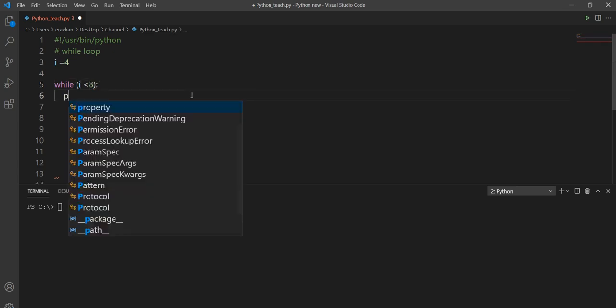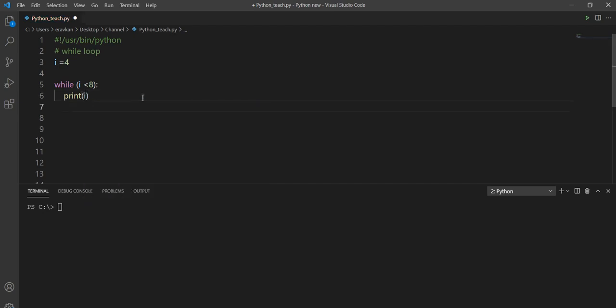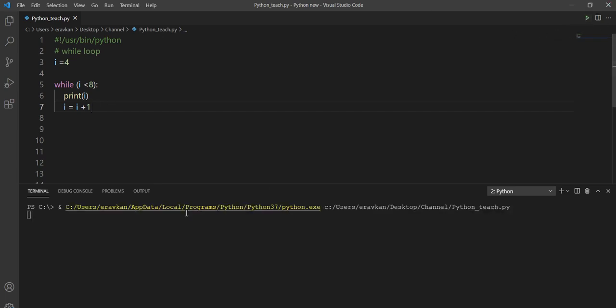Print i, and then I do i equal to i plus 1. One thing you should notice, you need to change the value of i. If you don't change the value of i, then this condition will always be true and your loop will become an infinite loop.